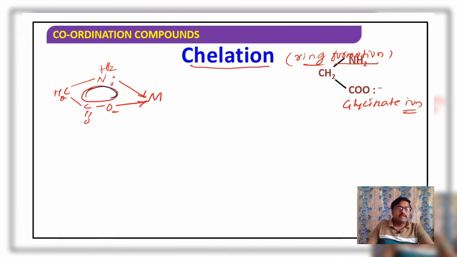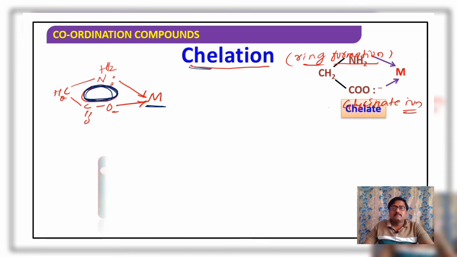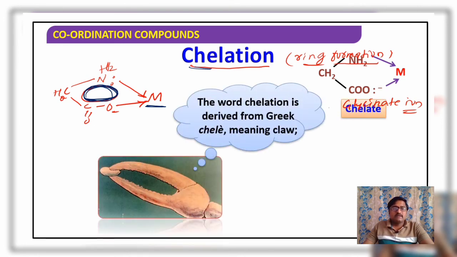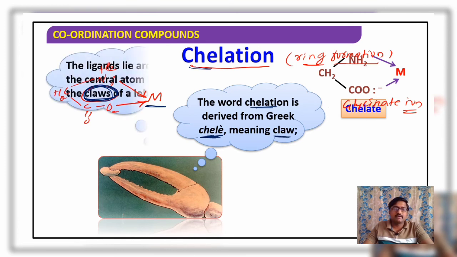So bidentate or generally polydentate ligands are capable of making a ring structure by making a coordinate bond with the central metal atom or ion. This is referred to as chelation, and such ligands are called chelating ligands. The word chelation is derived from the Greek word chele, which means claw.